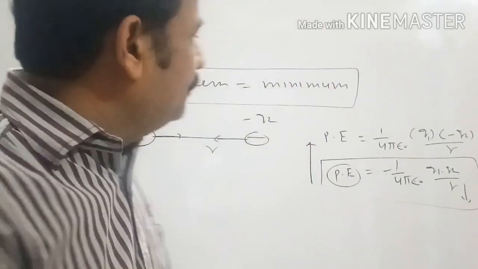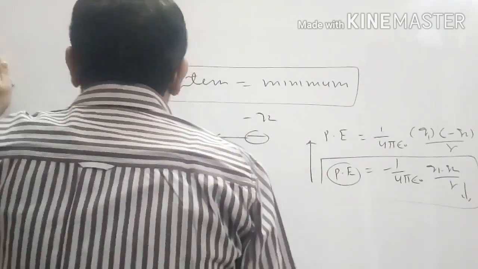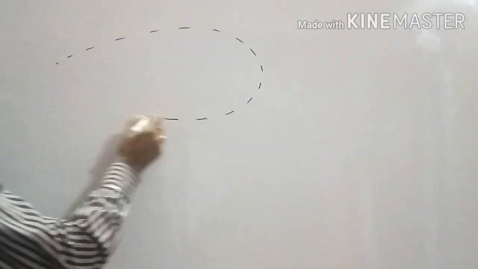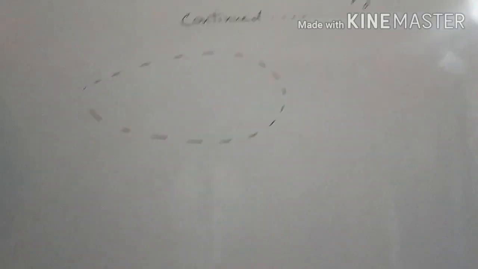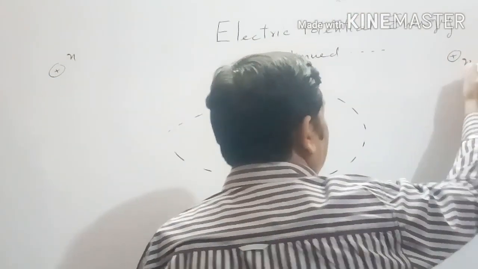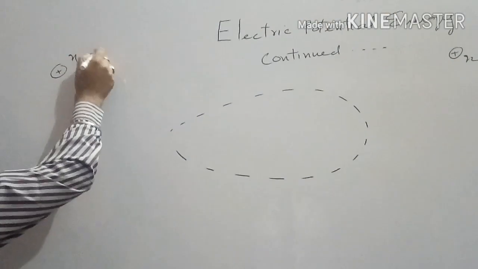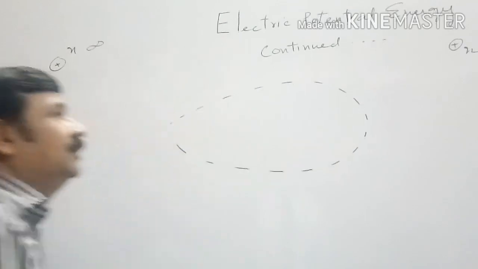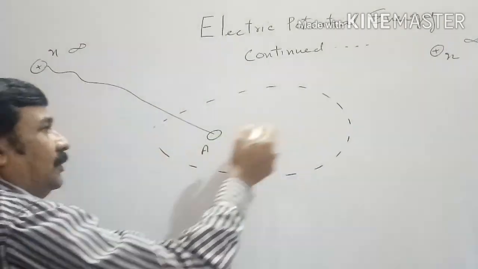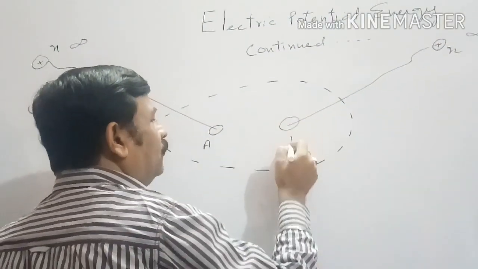Now sometimes in board exam they ask what will be the potential energy of the system when charges are shifted from infinity to that region where already electric field is present. Suppose this is a region where electric field is present. A charged body of charge q1 is kept here and another charged body of charge q2 is kept here. At infinite distance they are kept, so in the beginning they are not forming a system. They are shifted from here to point A and this is shifted from here to point B to form a system.